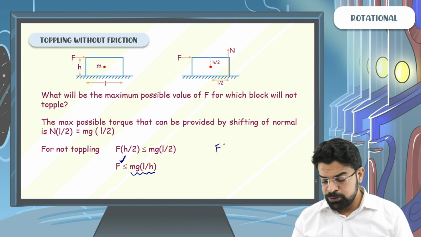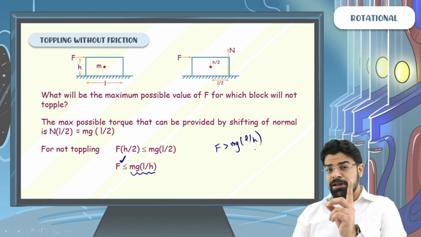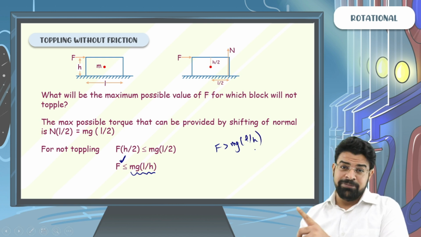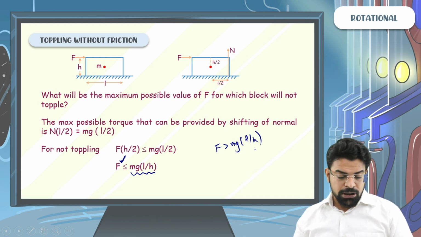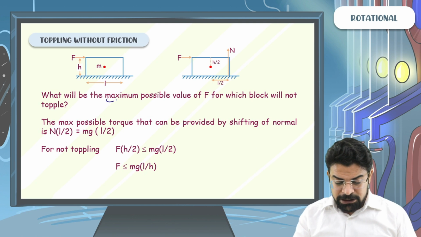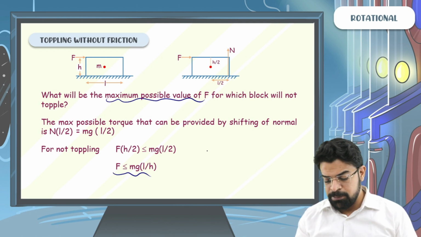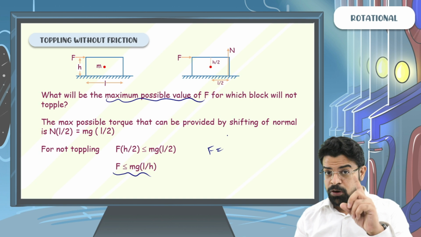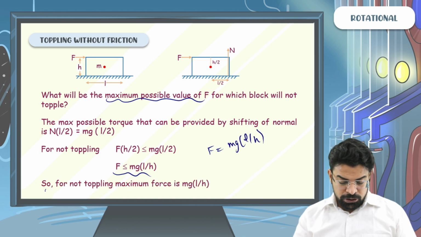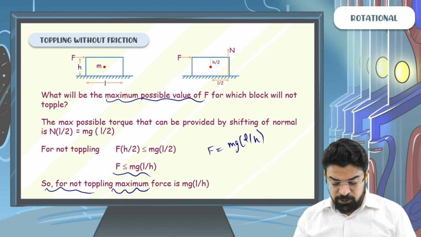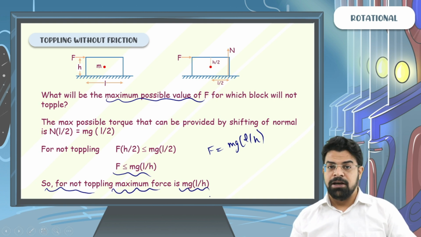If the force becomes greater than mgL by h, then even after shifting to the extreme, the shifting of normal won't be able to prevent toppling. They are asking the maximum possible value of F, so the maximum possible value of F for which the block won't topple will be mgL by h.